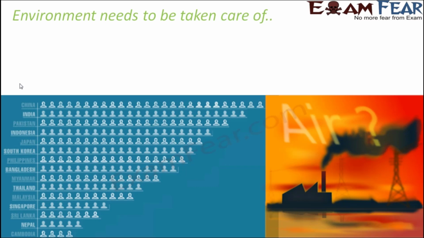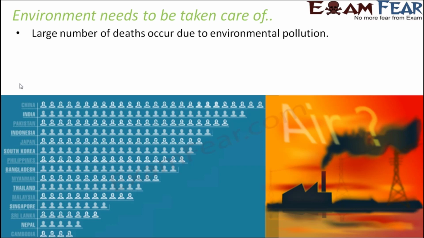Now, before we start, we must know that it is extremely critical and urgent for each one of us to take good care of the environment, because if our environment is not proper, that is, if there are undesirable substances in the environment, that is, if the environment is polluted, this can also cause a large number of deaths.